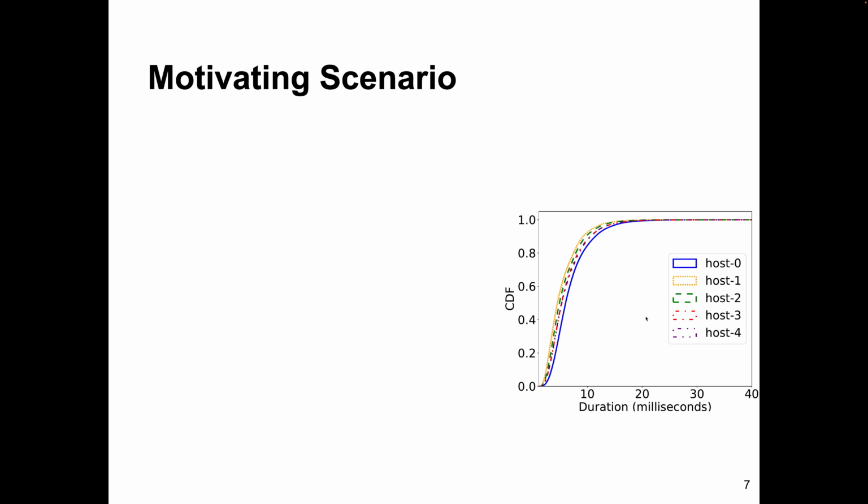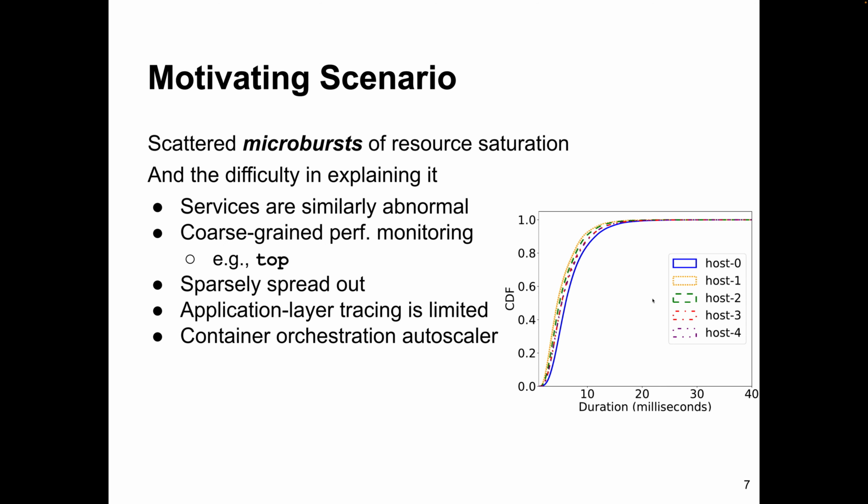we take this as a motivating scenario: in microservices, there's a kind of scattered microburst of resource saturation that can contribute to this kind of long tail latency, and it is very difficult to explain. Services can be similarly abnormal, and coarse-grained performance monitoring tools cannot explain it, and the bursts can be sparsely spread out so that you don't even know where to start.